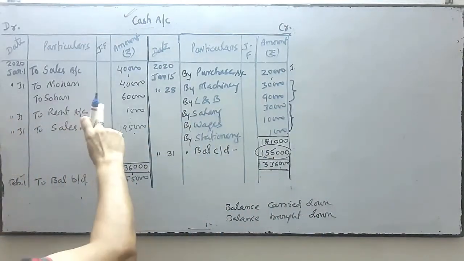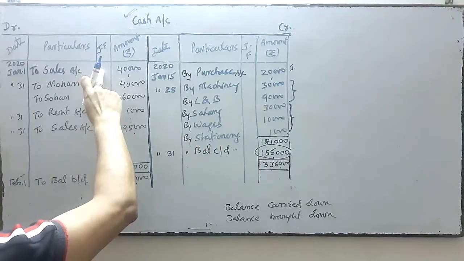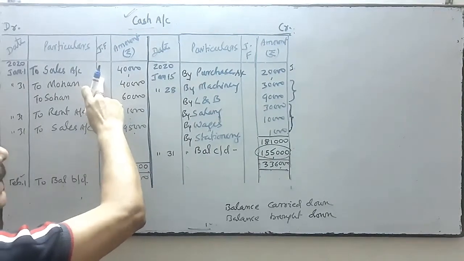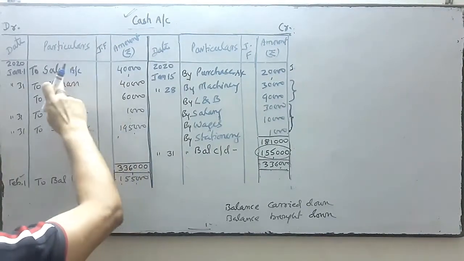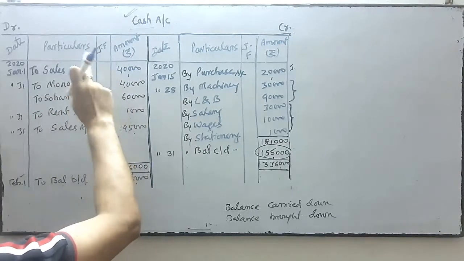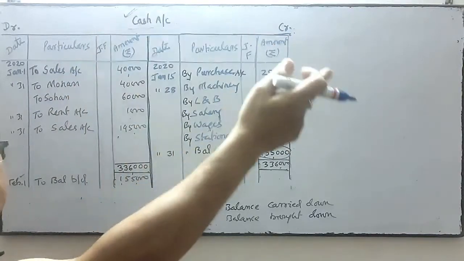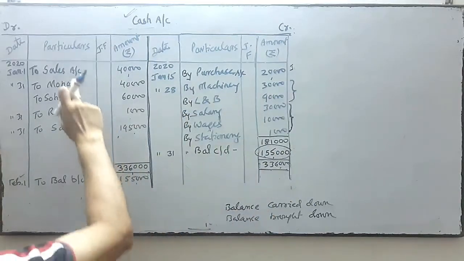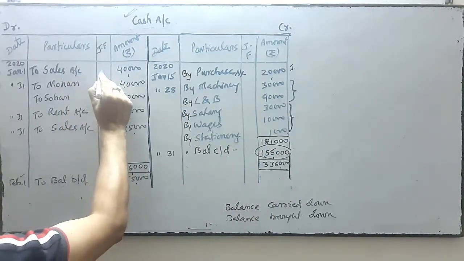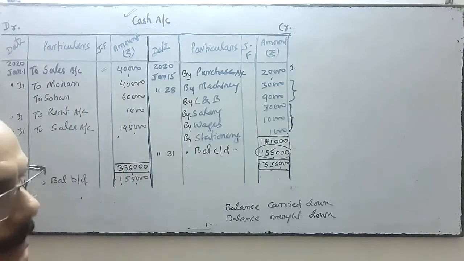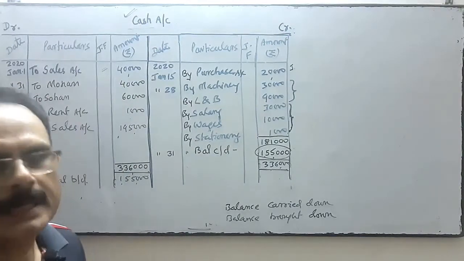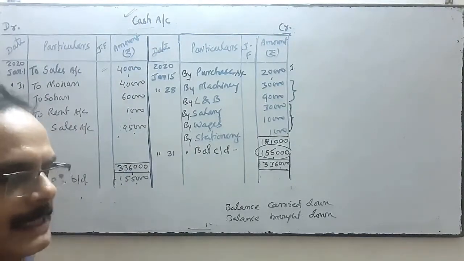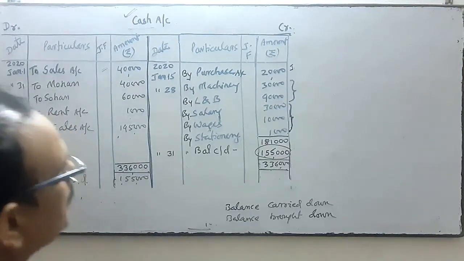And in the ledger we write the journal folio, so that we know which page number of the journal this posted entry comes from. So we can cross check and match it.